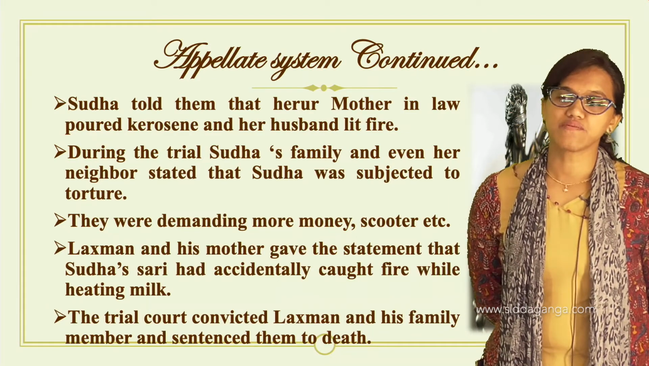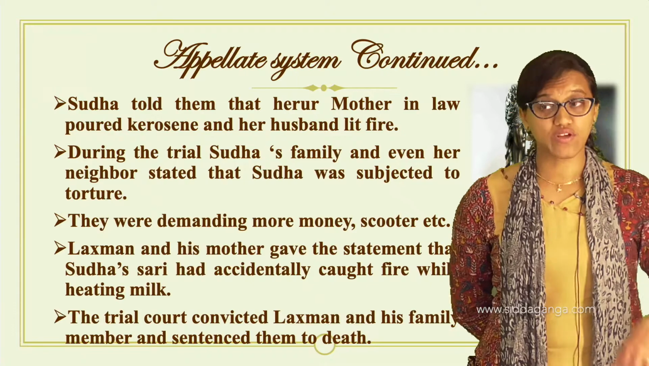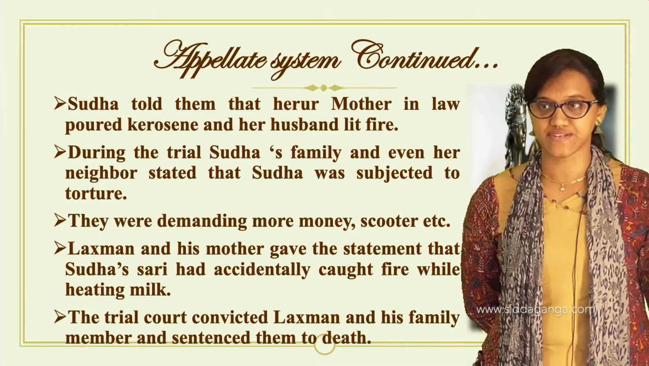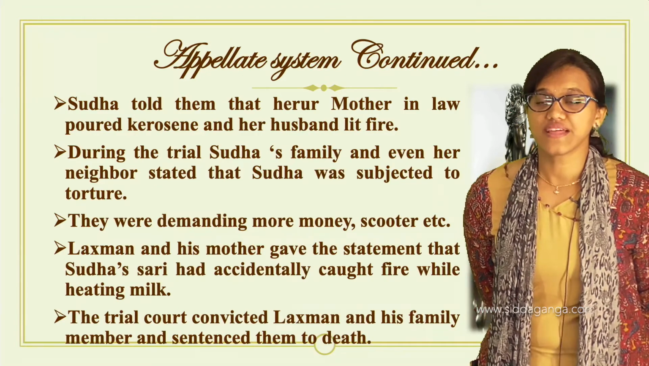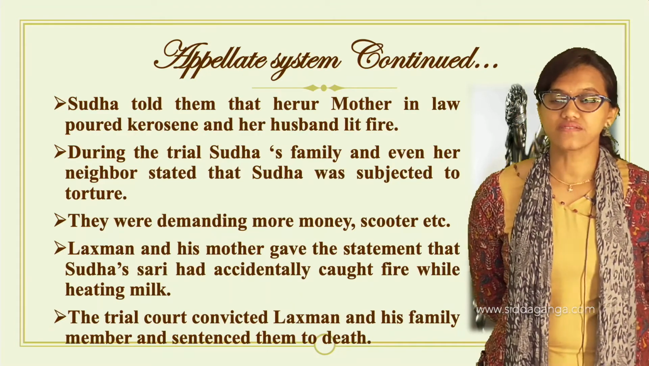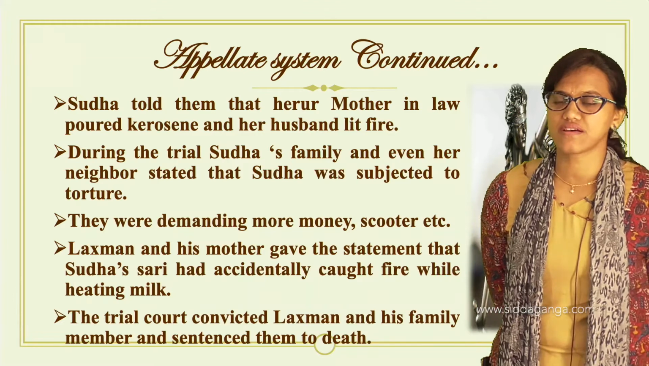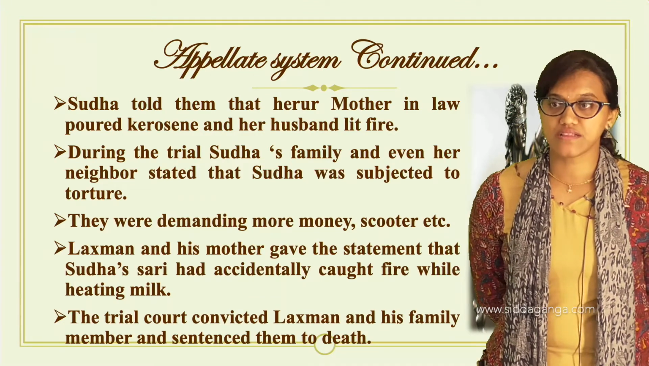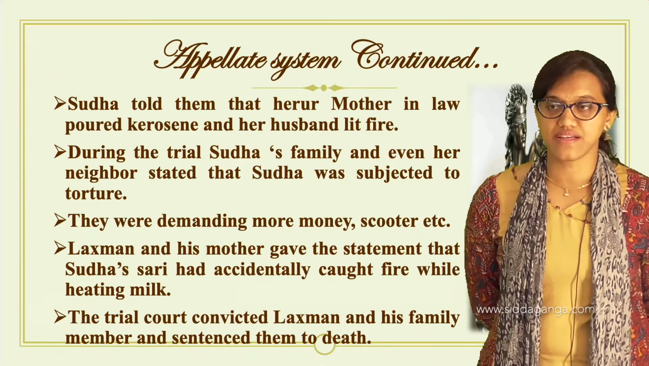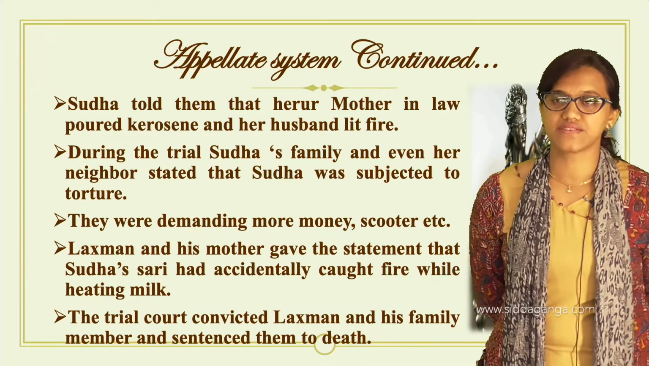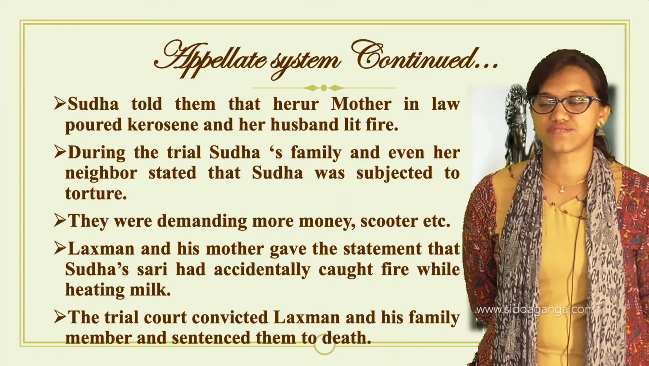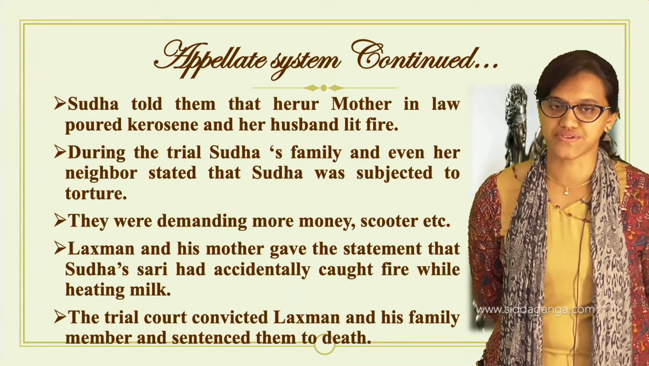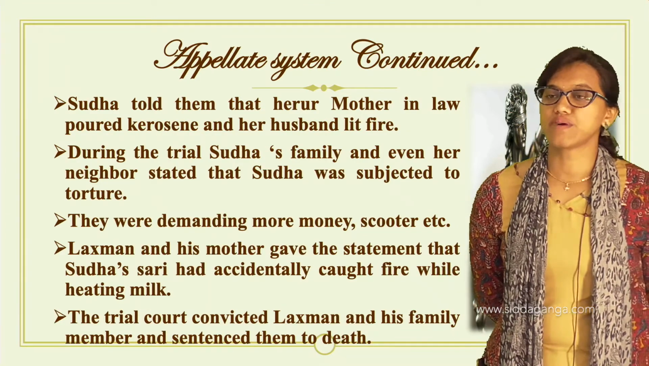See, dowry was very common in those days. Now it is not common, and don't take it lightly. So then it was common. They were demanding money and all, and this probably would have led to it. That is what the witnesses said, that again and again she was undergoing this torture. Her family used to torture her. So Lakshman and his mother gave this statement.